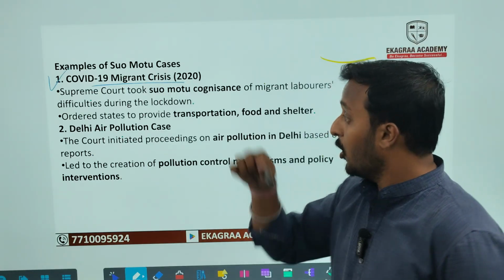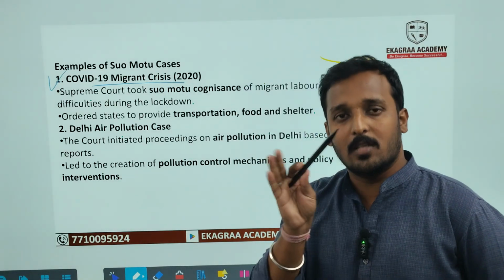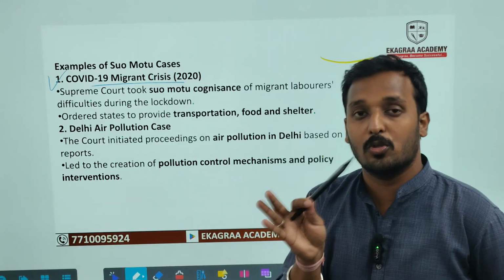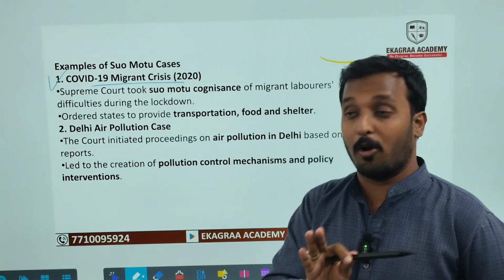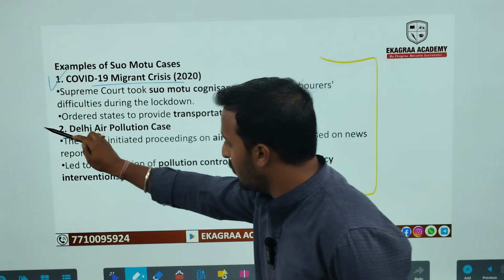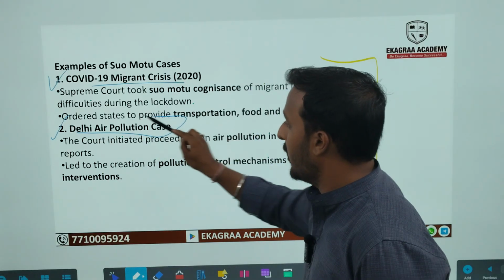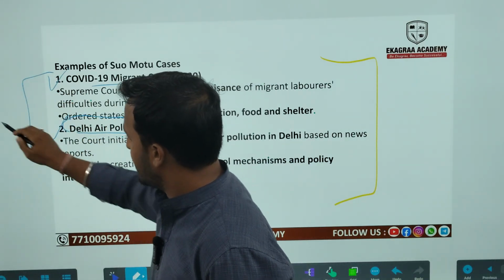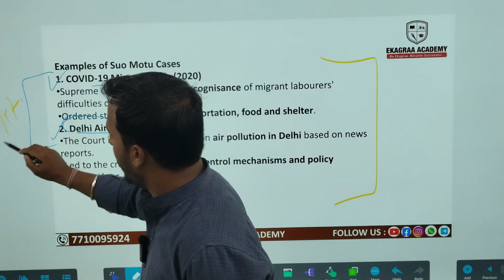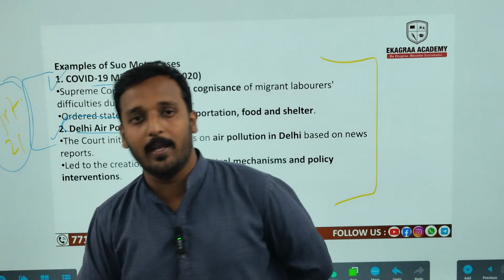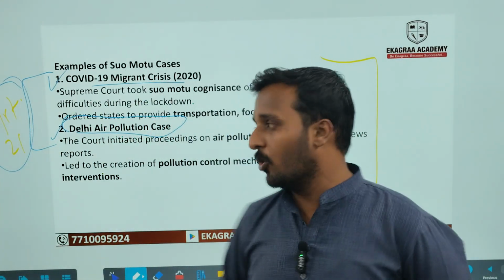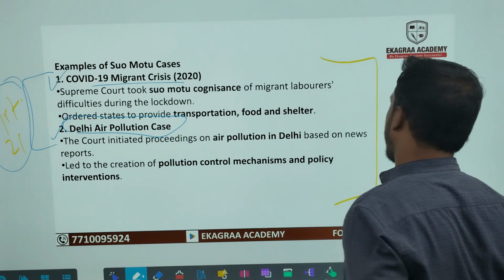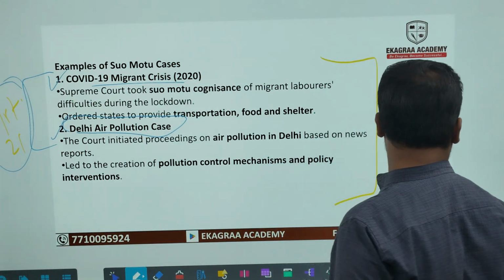The Supreme Court took this action just based on media reports, not on any formal complaint. The same goes for the Delhi air pollution case. We can link both these cases with Article 21, the right to dignified life. This is the most important thing we need to understand about the suo motu power.